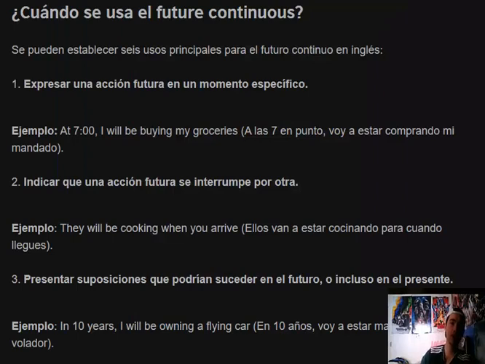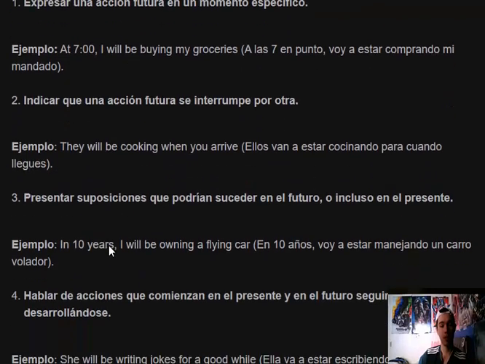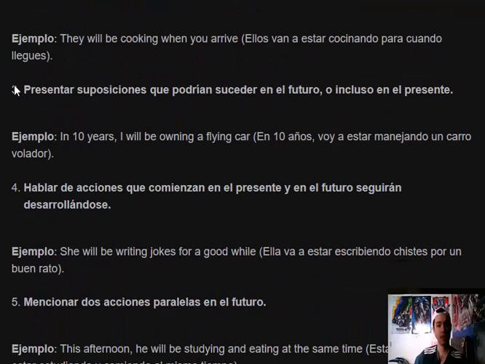Now we have when the future continuous can be used. First one, we have to express a future action at a specific time, indicate a specific time. For example, we have at 7 o'clock, I will be buying my groceries. Next one, we have to indicate that the future action is interrupted by another one, like they will be cooking when you arrive.